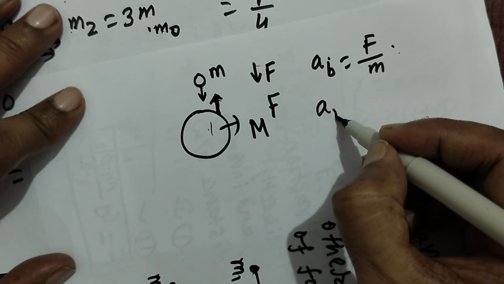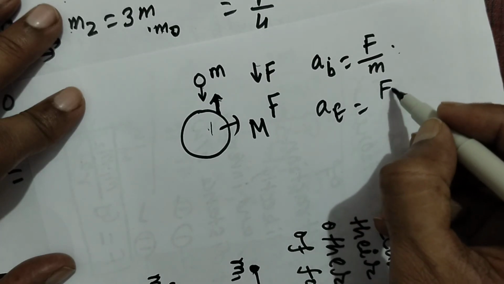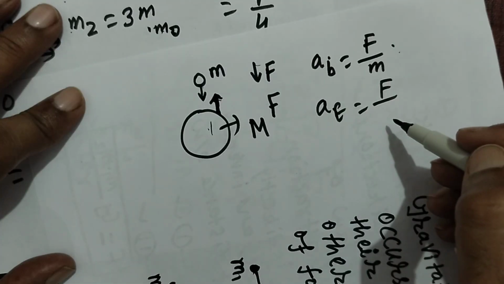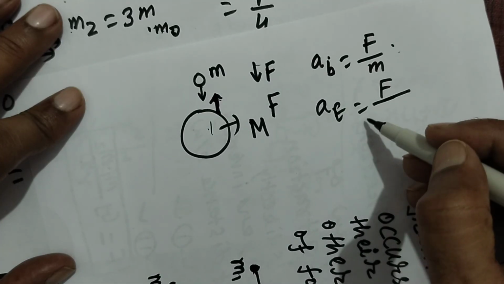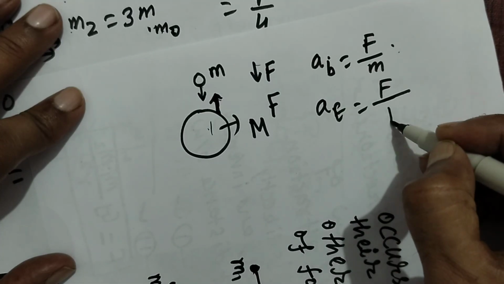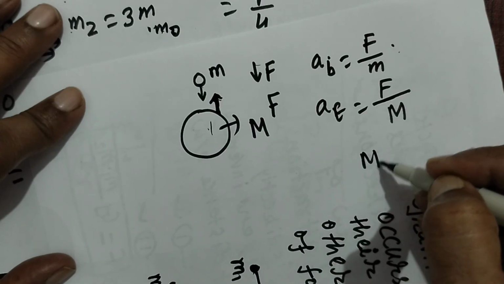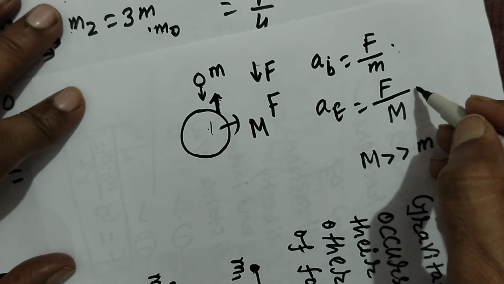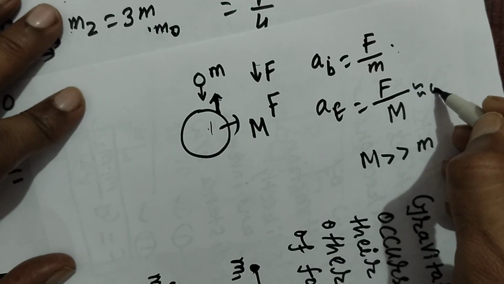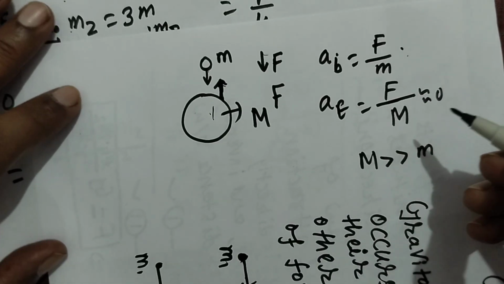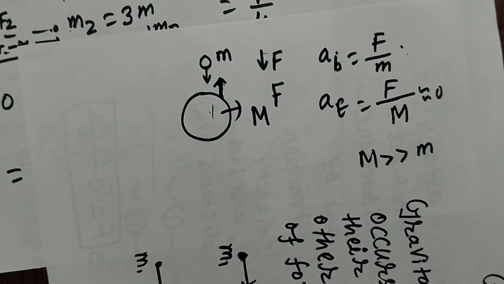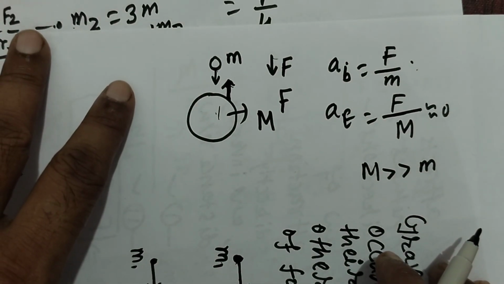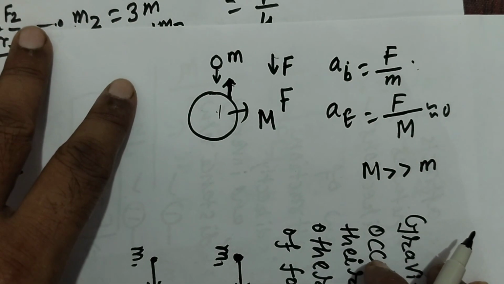But in the case of the earth, the force is the same as that by which the ball is pulled by the earth, but the mass of the earth is very great in comparison to the mass of the ball. So this acceleration is nearly zero. So that's why the earth is not attracted toward the ball during free fall. These are the facts.